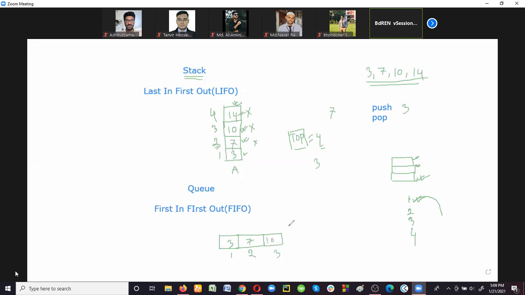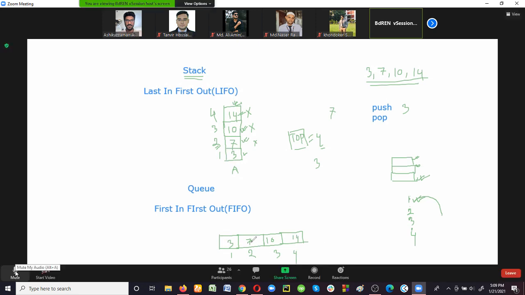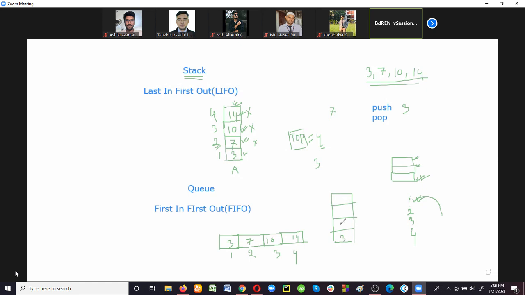Then the last data element is 14. After inserting 4 data items, you can organize the data in this way also: 3, 7, 10, 14.